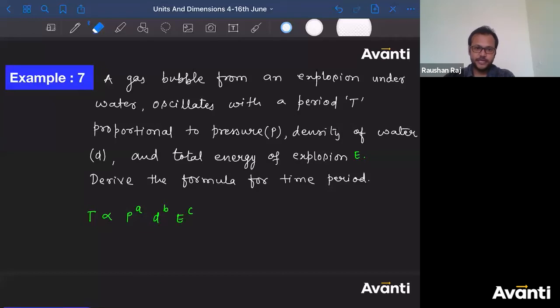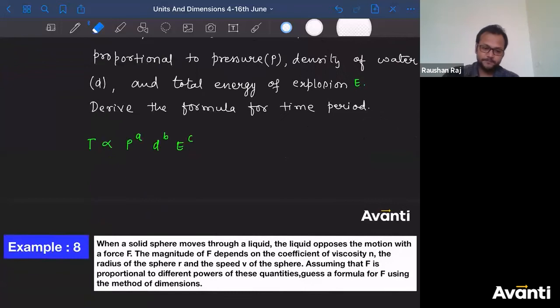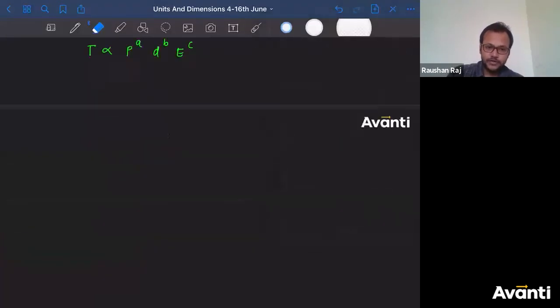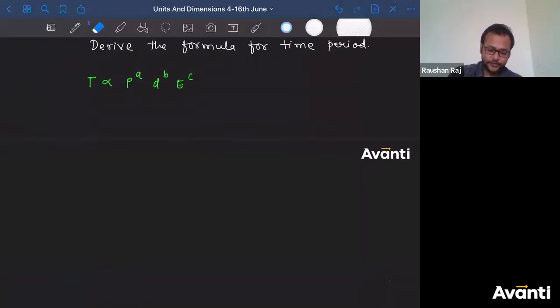Okay, so Harshvardhan has answered p to the power minus 7 by 6, d to the power minus half, and e to the power 2 by 3. Okay, ठीक है. चलो, I've got one answer, but I think I have given you enough time. Most of you must be now able to get that answer. कुछ तो आएगा, देखो. Now let me solve this for you.